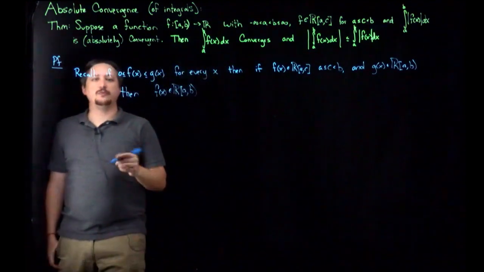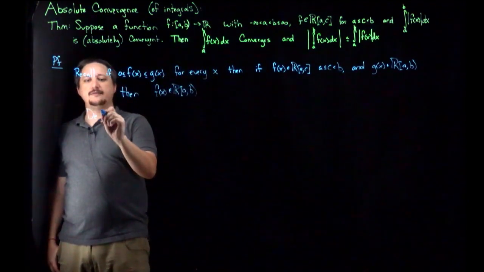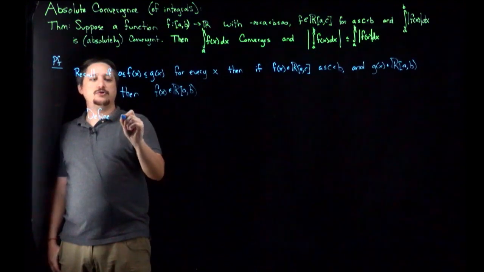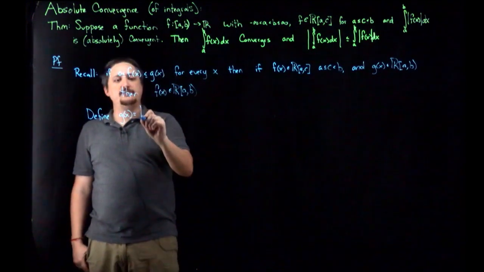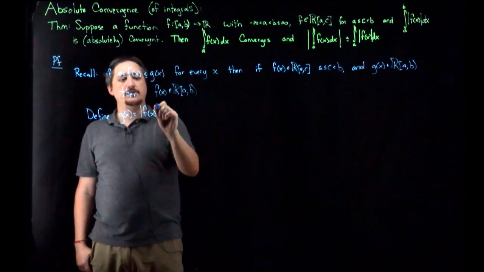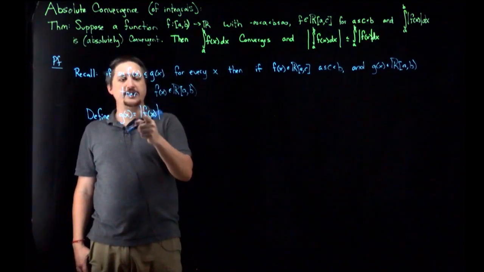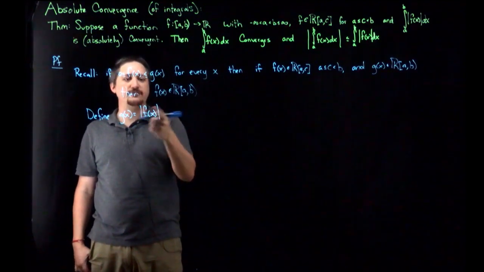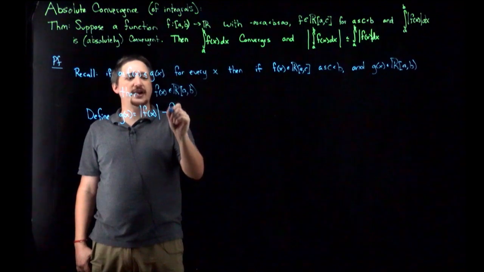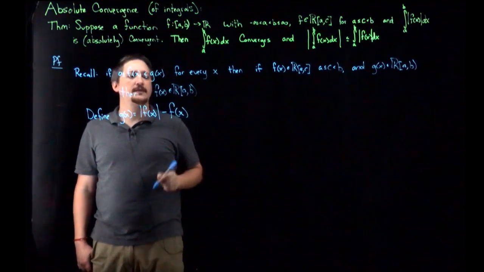So the way we do that, we define g of x to be the absolute value of f of x. But again, this isn't quite enough because we want it to be related to f, not the absolute value of f. So we're going to subtract off f of x.